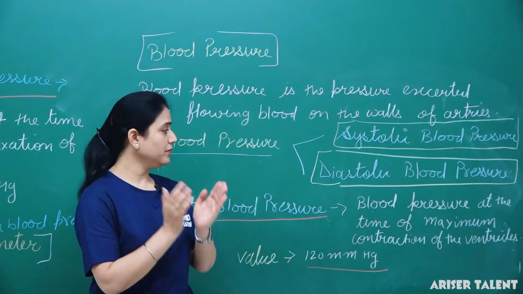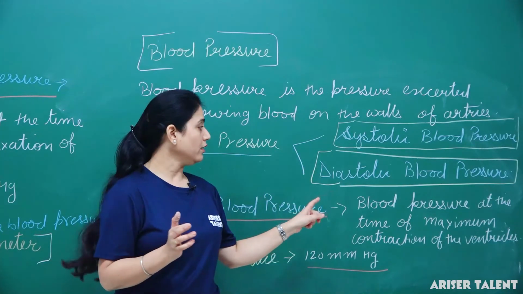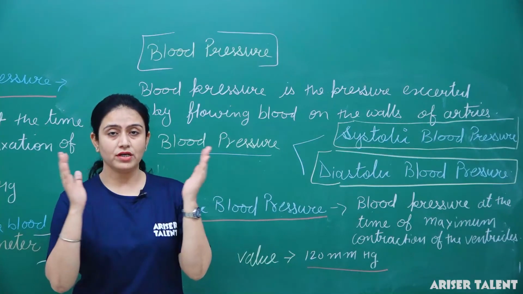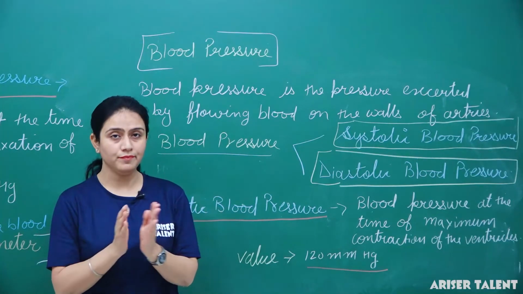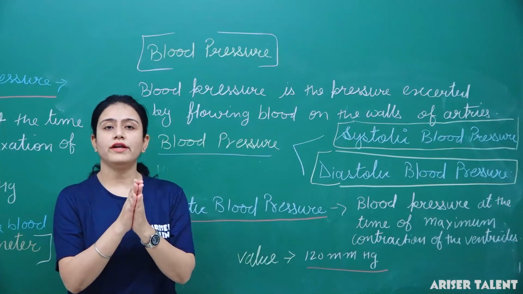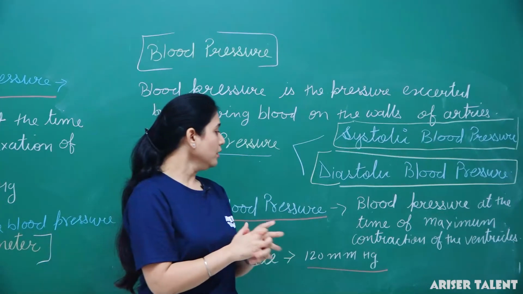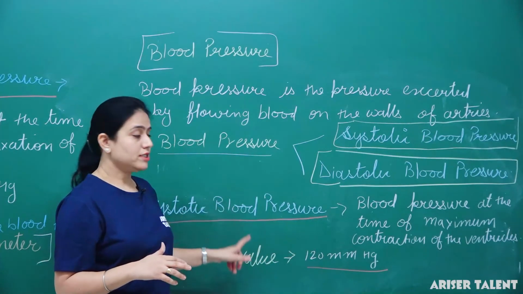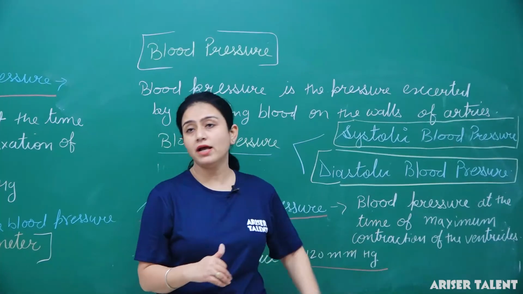Systolic blood pressure is the pressure at the time of maximum contraction of the ventricles, and its value is 120 mmHg.